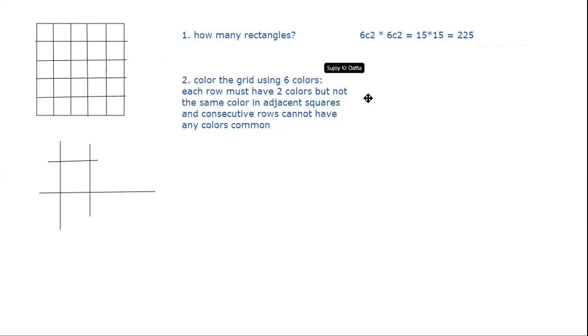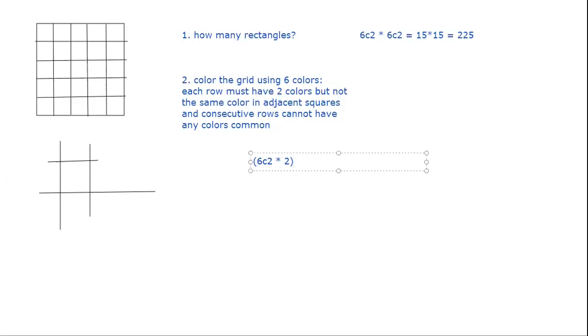Now for the second one, there are 6 colors and you have to color each row using two colors only. So first let's start from the bottom row. We have to start somewhere. So bottom row, there are 2 colors to be used, 6C2. Now once I have chosen the 2 colors, let's say red and black, I can color red, black, red, black, and red. Or I can do the reverse as black, red, black, red, black. So there are 2 ways in which I can do it. So 6C2 times 2, that's the number of ways in which you can color the first row.